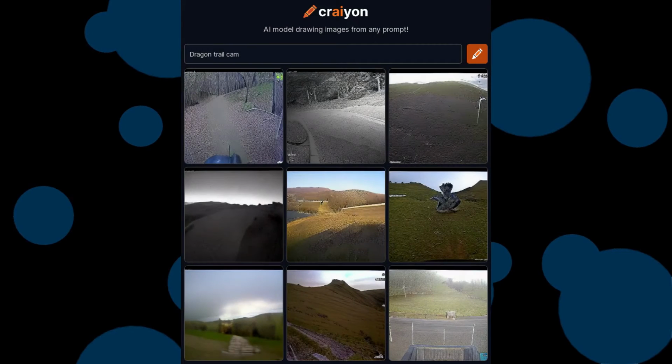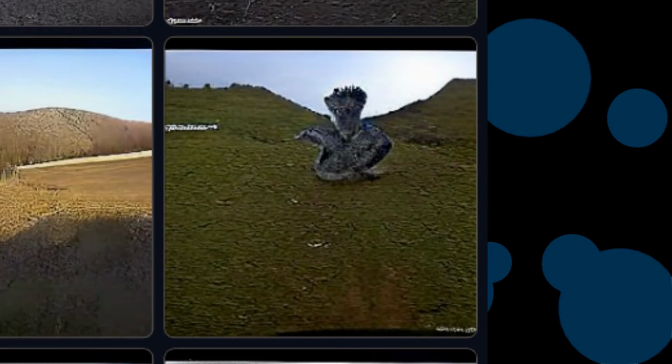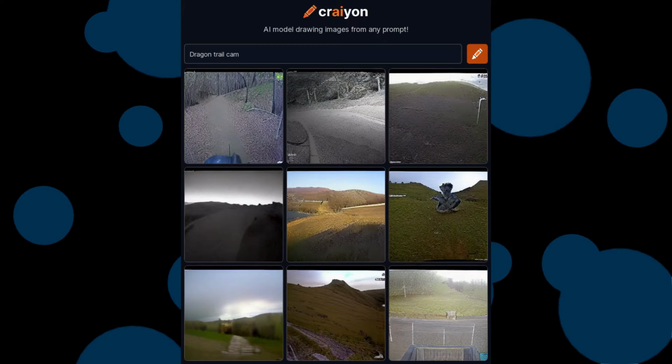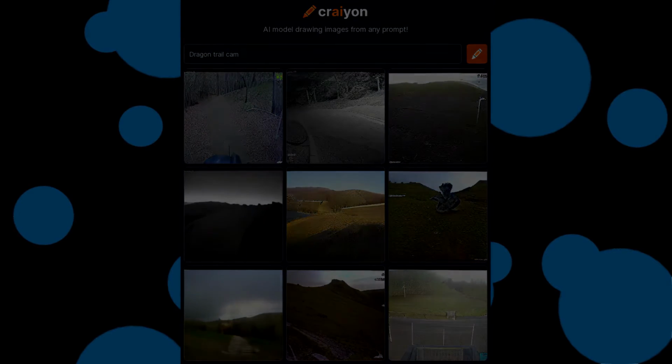Okay, this one I don't get. I put dragon trail cam and most of these images don't have dragons in them. The middle right one has a dragon-like creature staring at the camera, but I'm surprised it's the only one to have something. The other ones don't have anything and just look like regular trail cam footage, but they do look ominous, so that's a point, I guess.